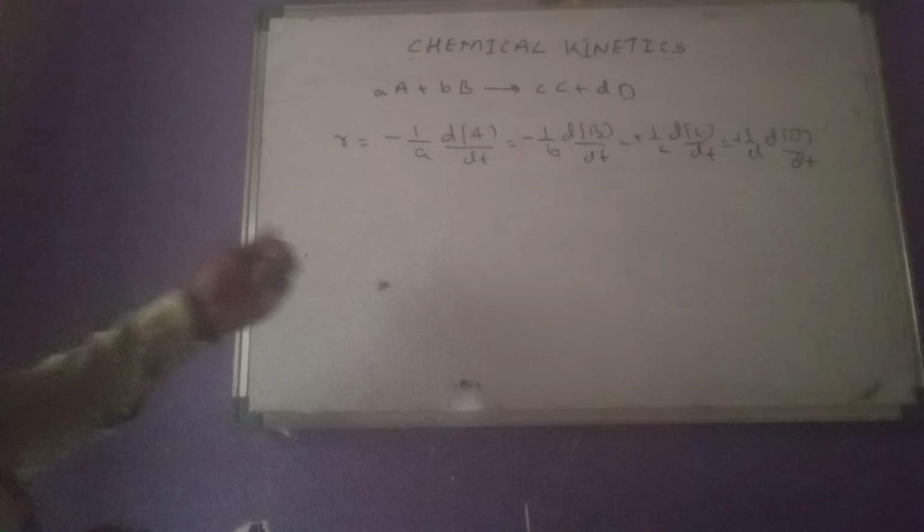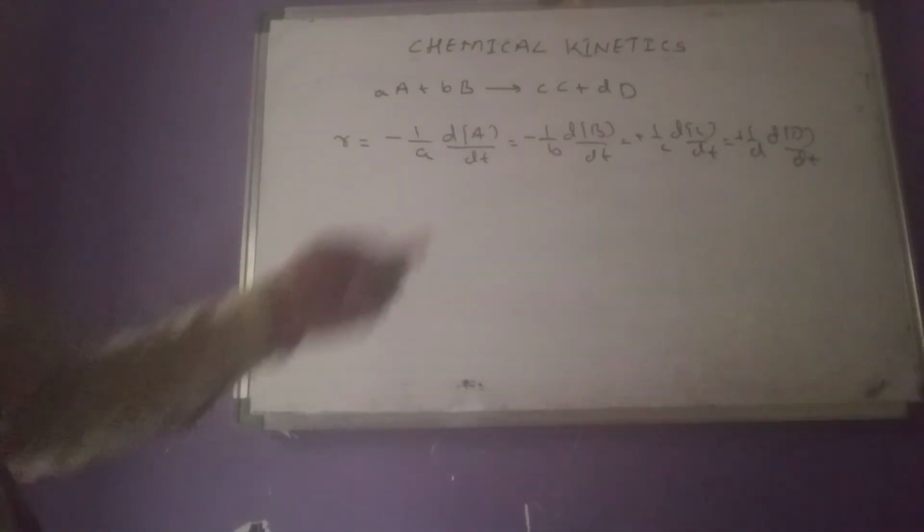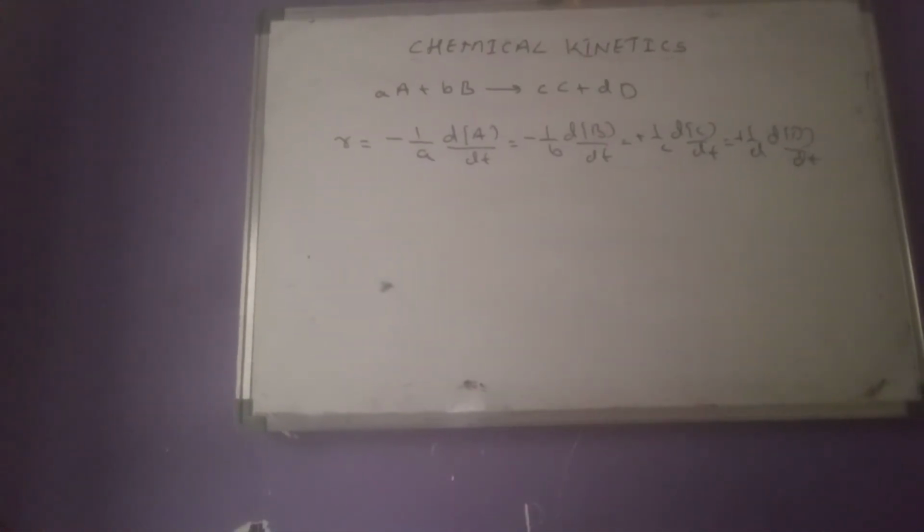So like that we have to give the general expression for rate of reaction.